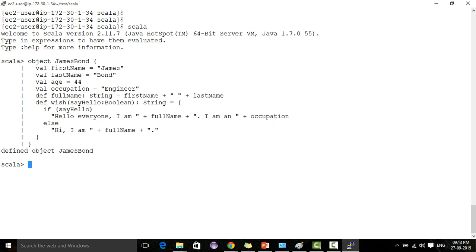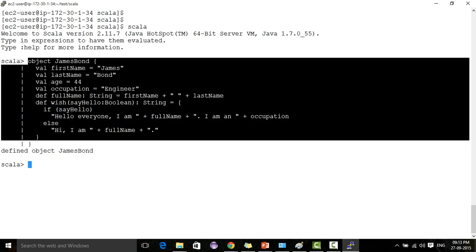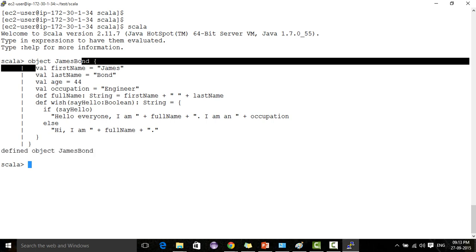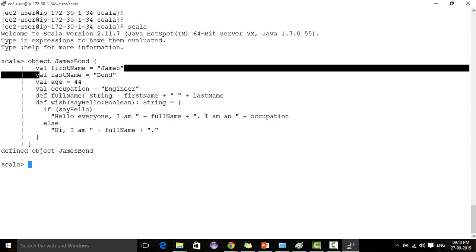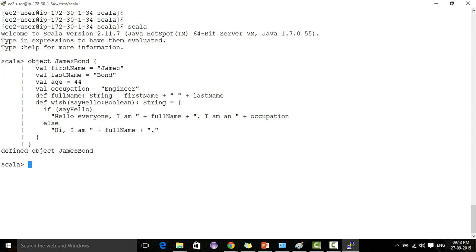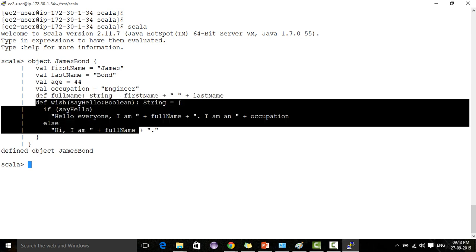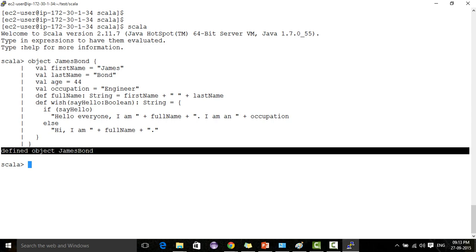Once everything is perfect, you can see it says defined object JamesBond. We have variables like first name and last name, and we have some functions. So this is an object with functions and fields.